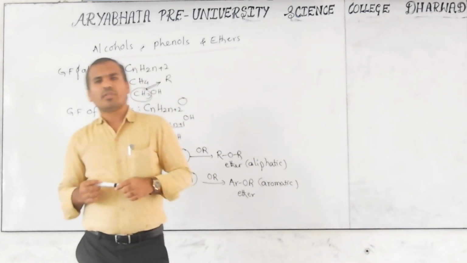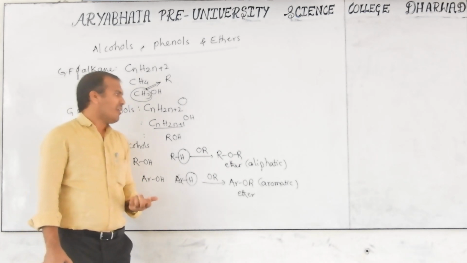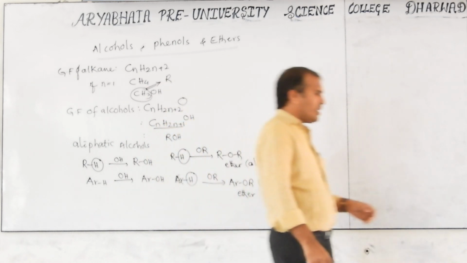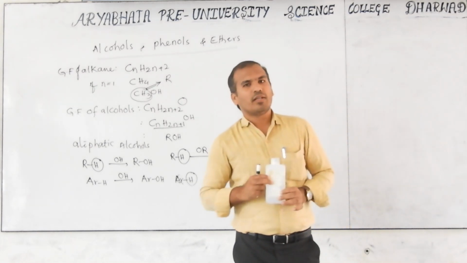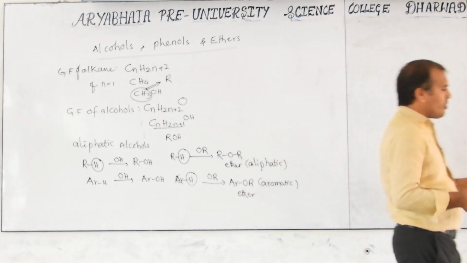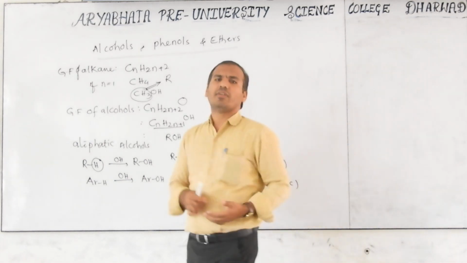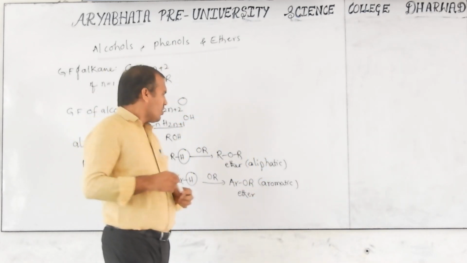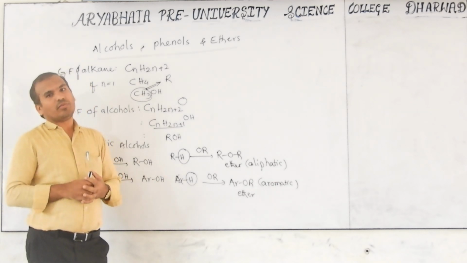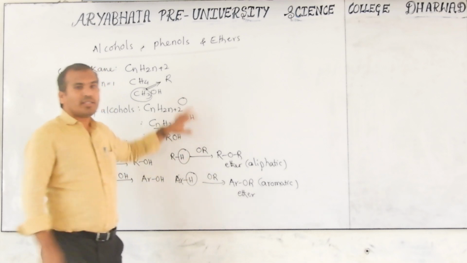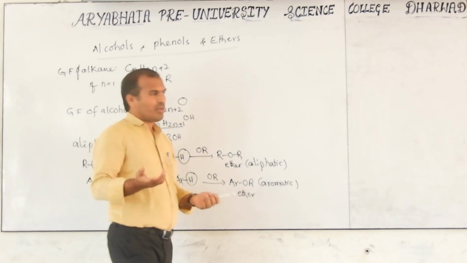Then why do we have to discuss this alcohol chapter? Because what is the use of this in our day-to-day life? We know spirit, I think this is ethanol. This is an ethanol bottle in the laboratory. You can observe this alcohol. 95% alcohol is known as rectified spirit. That is now used in hand wash types also, and due to the COVID-19 pandemic season, in sanitizers. In that also we are using alcohol. And next, we know very well sugar.